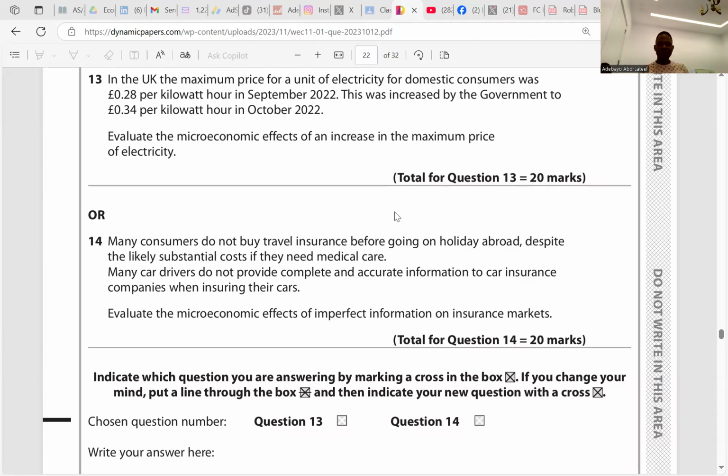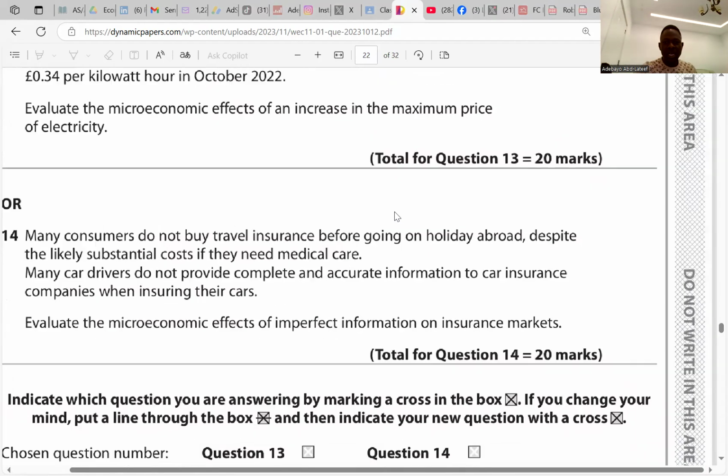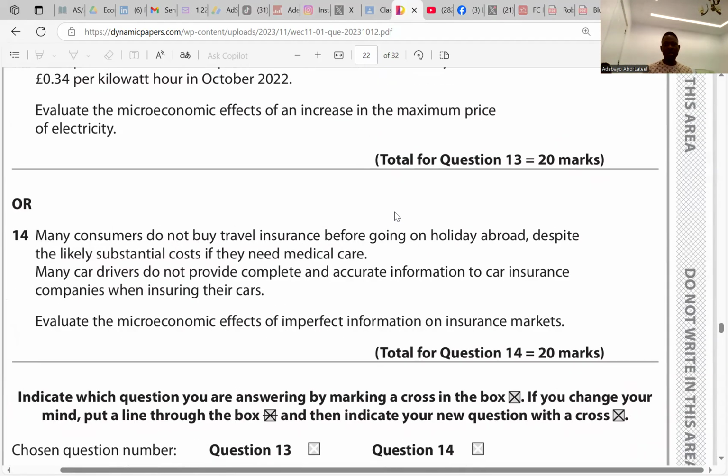So we have question 14. It said, many consumers do not buy travel insurance before going on holiday abroad, despite the likely substantial cost if they need medical care. Many car drivers do not provide complete and accurate information to car insurance companies when insuring their cars. Evaluate the microeconomic effects of imperfect information on insurance markets.